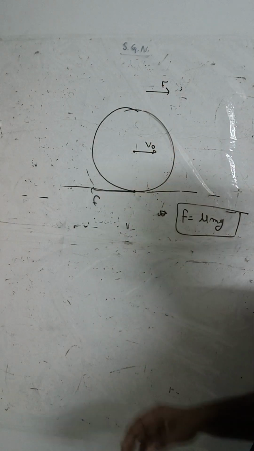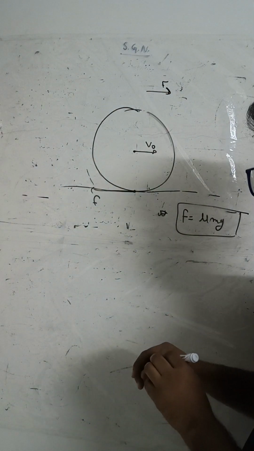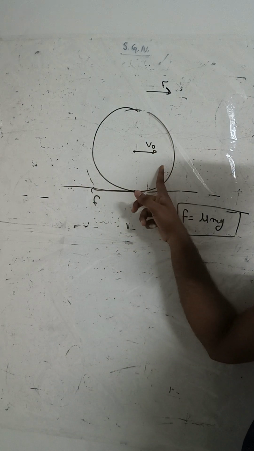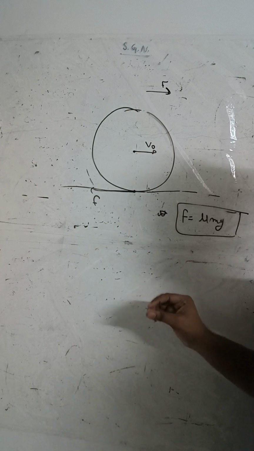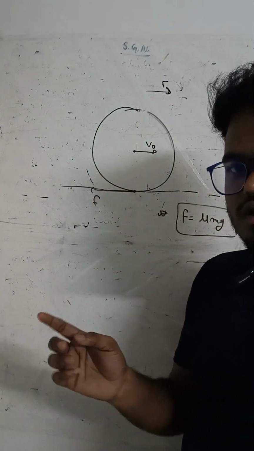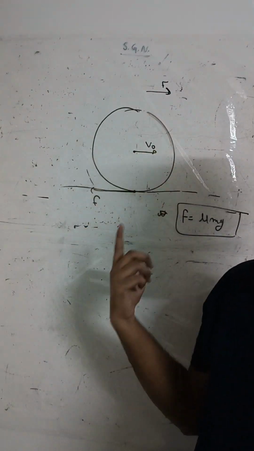But in the previous case, F is continuously providing it a linear acceleration, so if the friction is not sufficient, then there is no chance to get a pure rolling motion. So I think you understood the difference between both the cases.